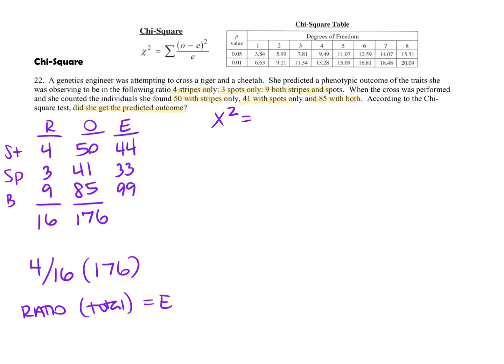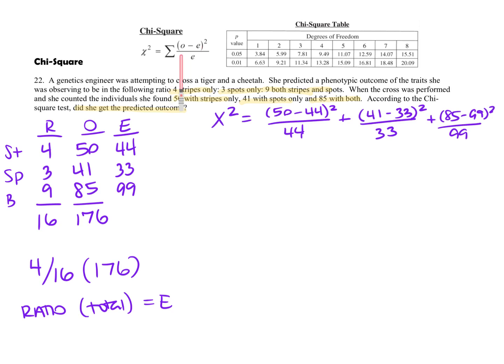So again, the first one is going to be O, so that's 50, minus expected, 44, squared over expected, 44. And I'm going to do that for each trait. So I'm going to do the O, 41, minus expected, 33, squared, over the expected, 33. And notice I'm adding them because it's going to be sum of. So 85 minus 99 squared over 99. So that's all written out here, and it's sum of, so I add them all.